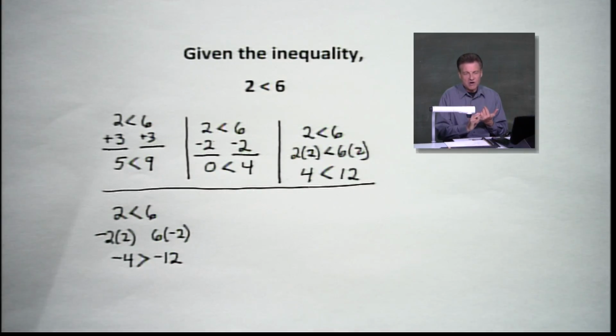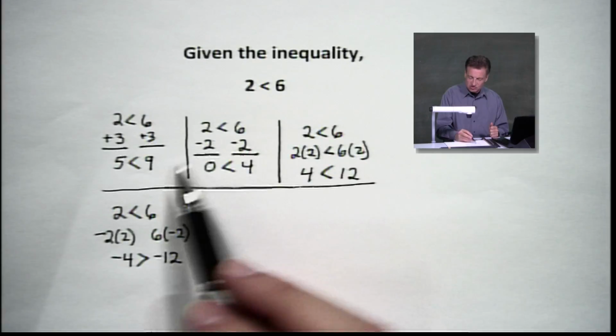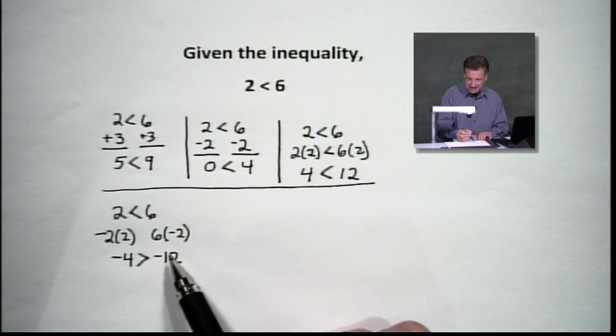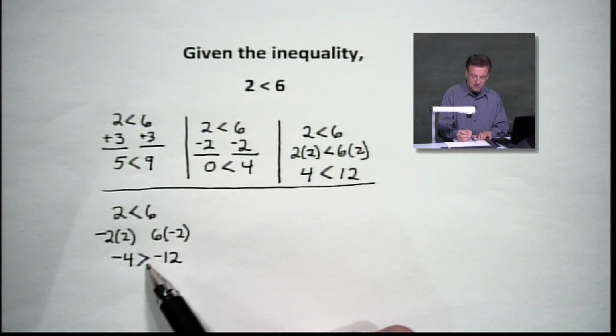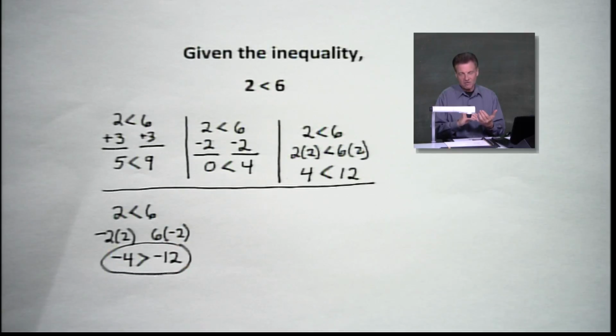So what I want you to start noticing here is, now when we add or subtract, life is good. If we multiply by a positive, life is good. The inequality stays the same. But when we multiply through by a negative, oh my goodness, the inequality takes a shift, okay? So it goes from less than now to greater than. So dear friends, be ye careful. That's one of the things with inequalities. When we start dealing with adding and subtracting, no problem. But when we start multiplying by negatives, we've got to watch that the inequality will shift.